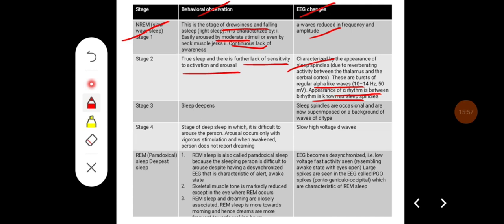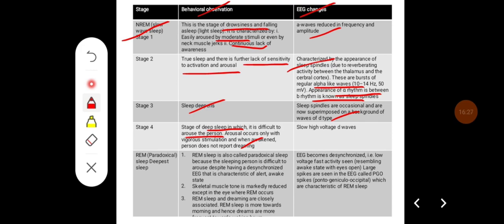In stage 3, the sleep deepens and the EEG changes are such that sleep spindles are occasional and are now superimposed on a background of waves of delta type. Stage 4 is a stage of deep sleep in which it is difficult to arouse the person. Arousal occurs only with vigorous stimulation, and when awakened, the person does not report dreaming.